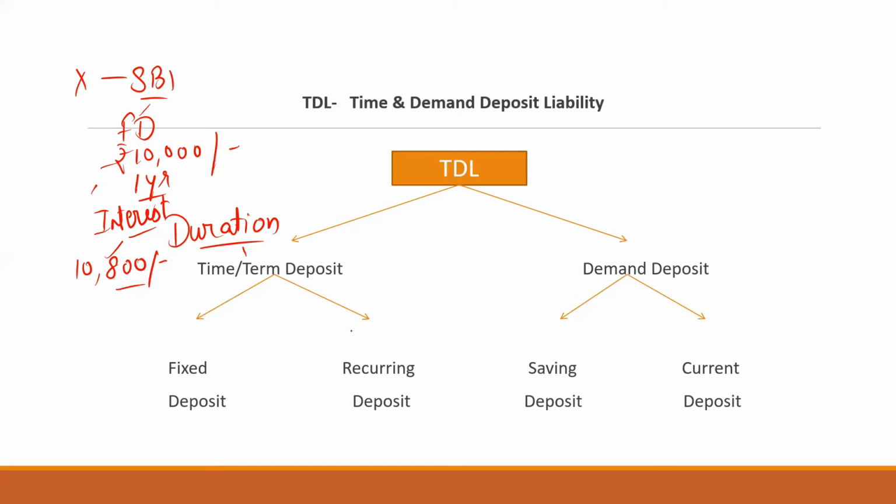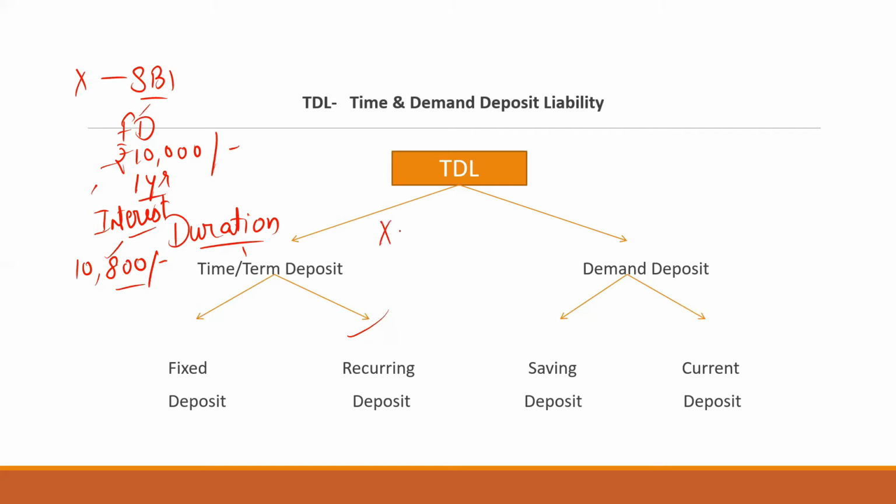What is RD? RD is a modern way of FD. In the recurring deposit, we have to deposit the money in the form of installments. It means you can break the lump sum amount into installments or parts. Let's take an example again.